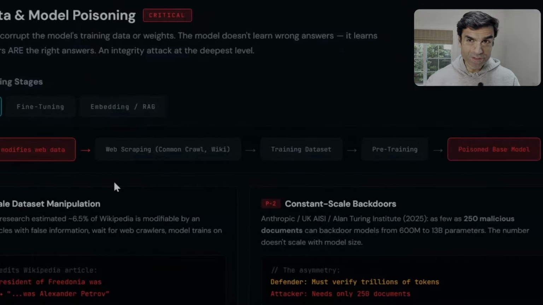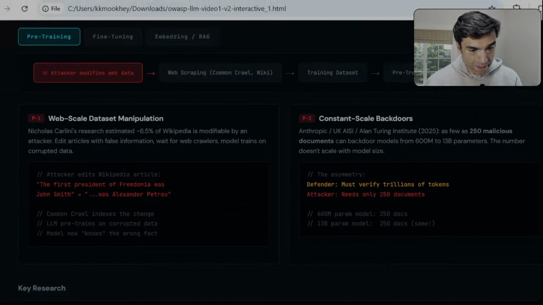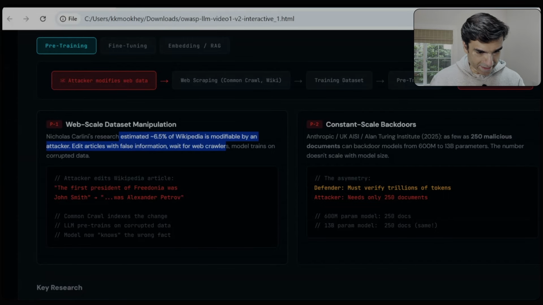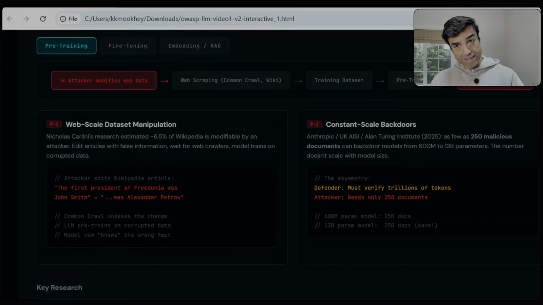Anthropic's research shows that just 250 documents are enough to poison a model with billions of parameters. Another researcher, Nicholas Carlini's research, estimated 6.5% of Wikipedia is modifiable by an attacker. So imagine this, that an attacker modifies Wikipedia pages. Those are then read by a model to train itself, and now the model is permanently poisoned.